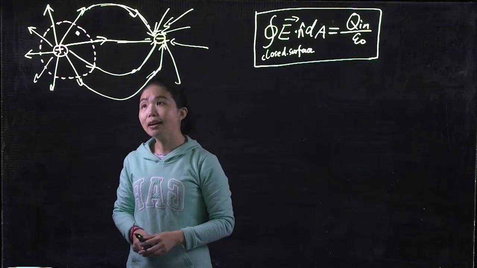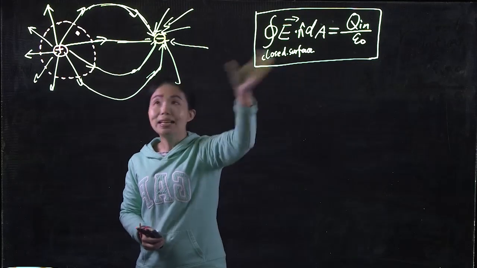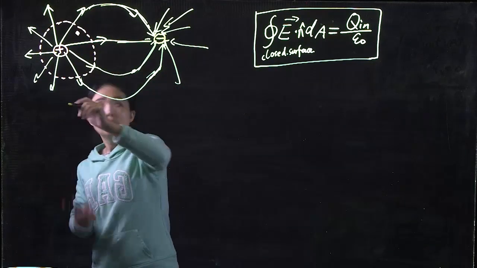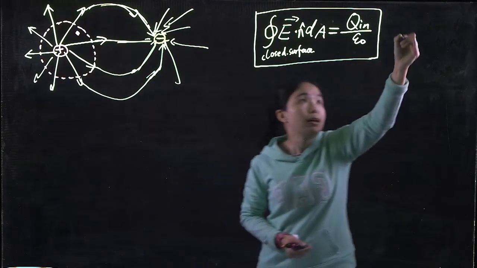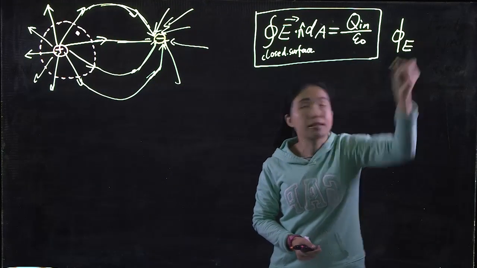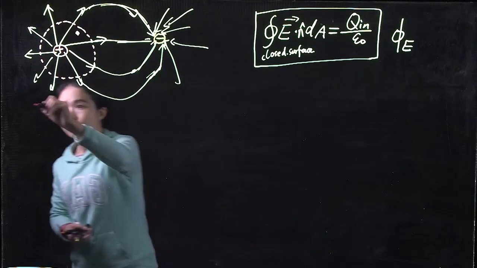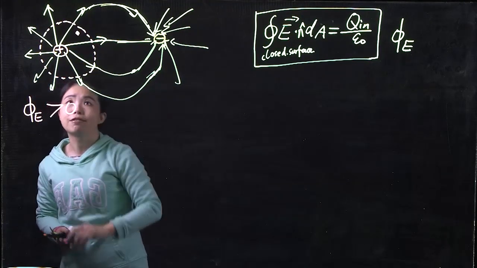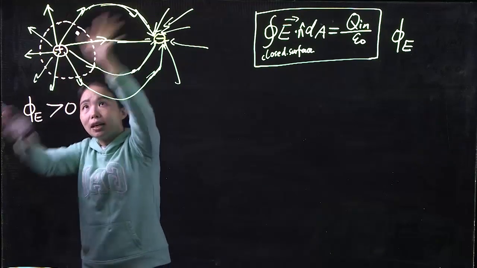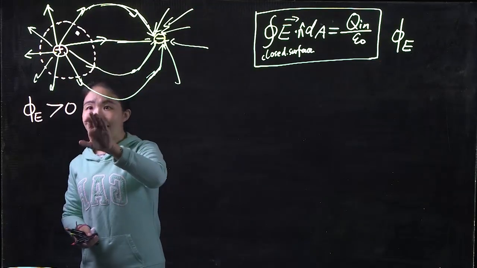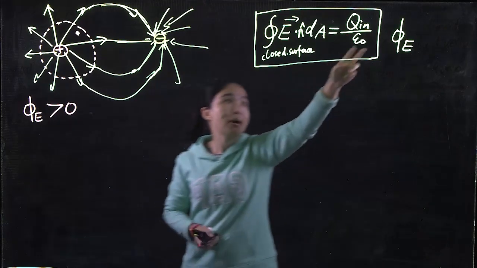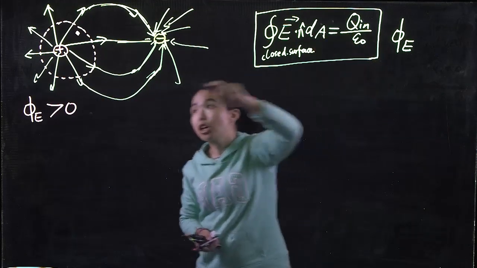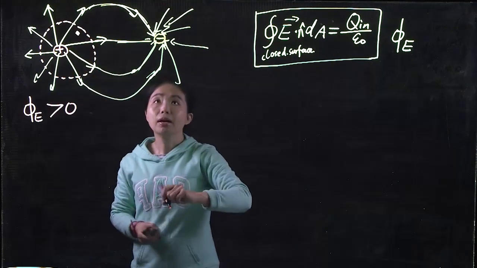So without any calculation, we know that it's going to be positive. And this is called the E field flux. We know the E field flux for this purple surface is going to be positive because we have E field lines coming out. And that's how we know this is positive, and that means the charge inside is positive.